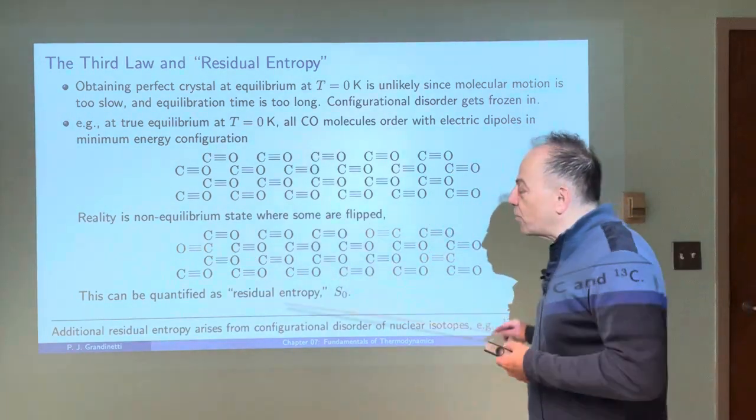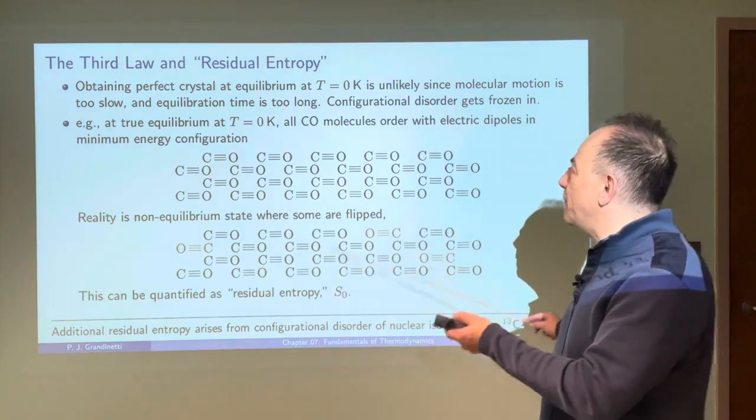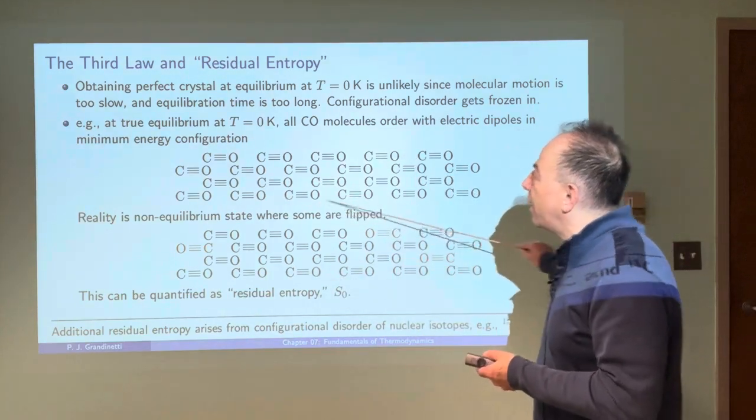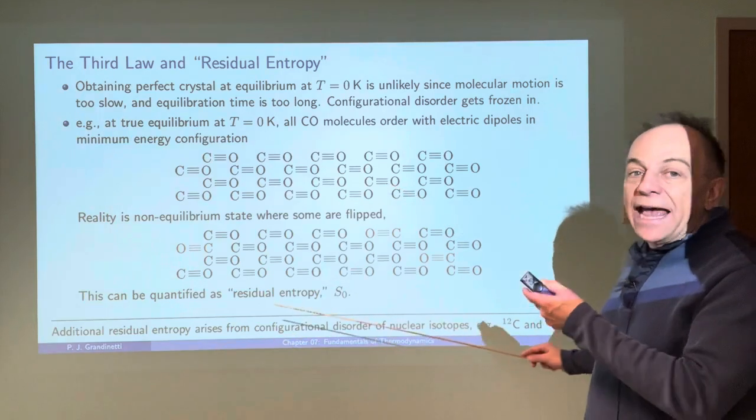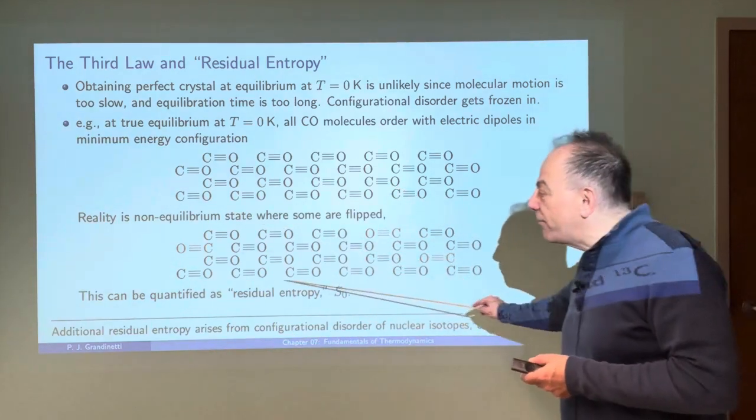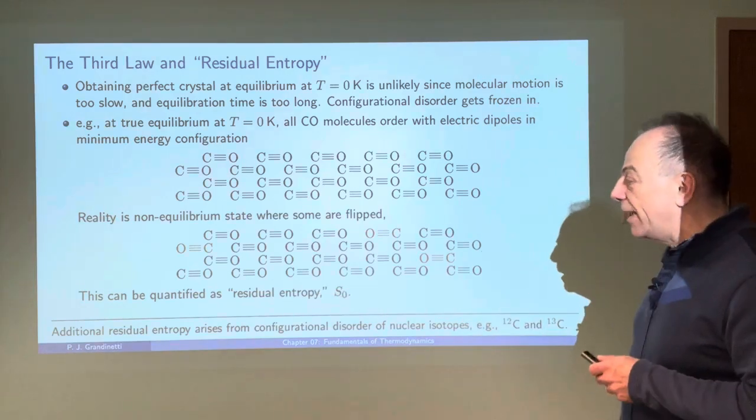So this kind of situation, from a practical point of view, means that as we get colder and colder, we're not going to be able to reach a perfect crystal where the entropy is zero, but we'll reach some non-equilibrium state where we'll have locked in some kind of residual entropy.